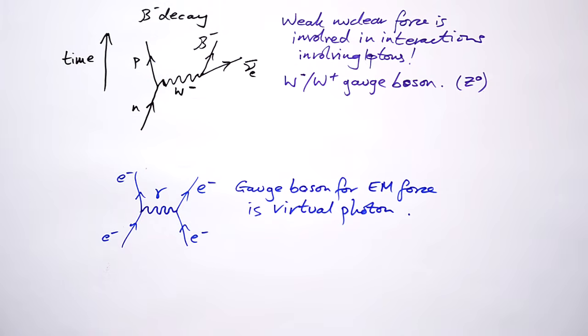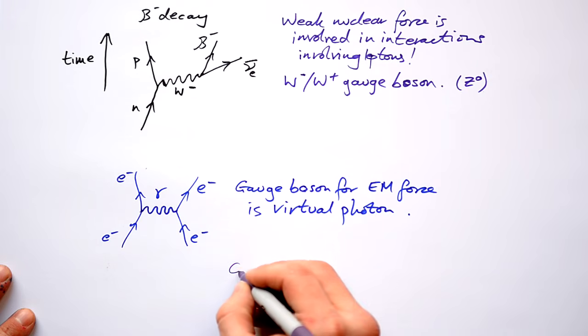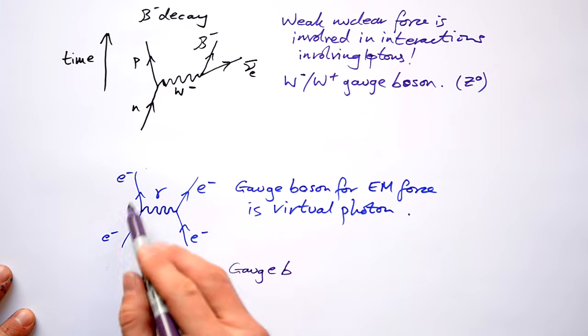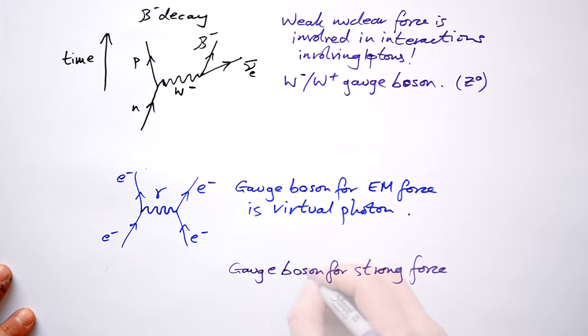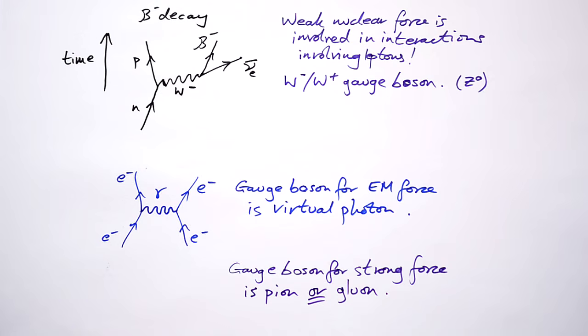Now theoretically the gauge boson for gravity is the graviton, but we haven't really detected that yet. Does the strong nuclear force have one? Well, yeah, but it's never involved in interactions like this where we can draw a Feynman diagram. Bit of controversy with this one. You ask some people, they'll say that the pion is the gauge boson for the strong force, but nowadays it's another particle which is given another name, which is called the gluon. Gluons are the things that keep quarks together inside of a baryon and a meson.